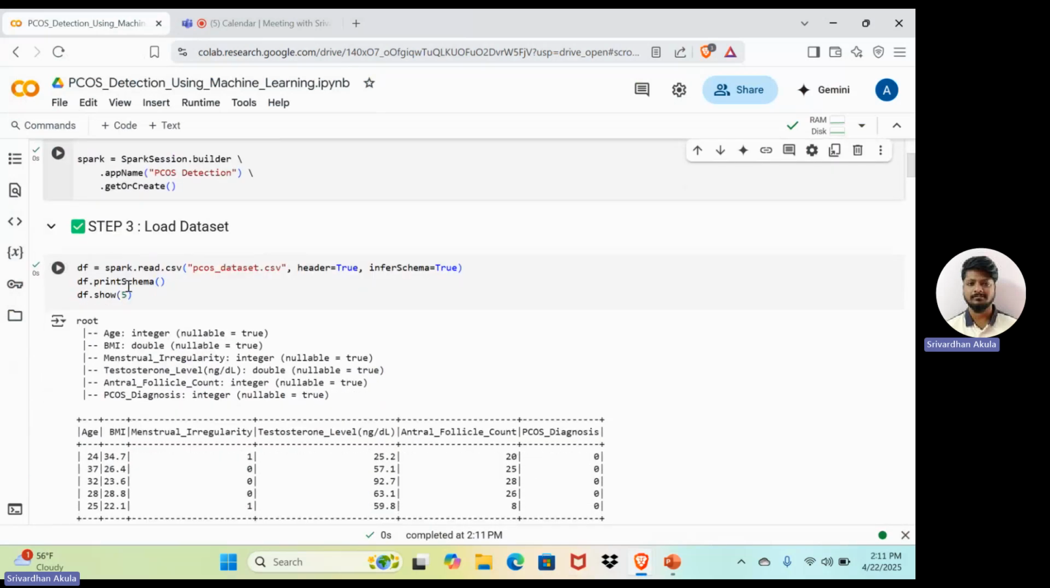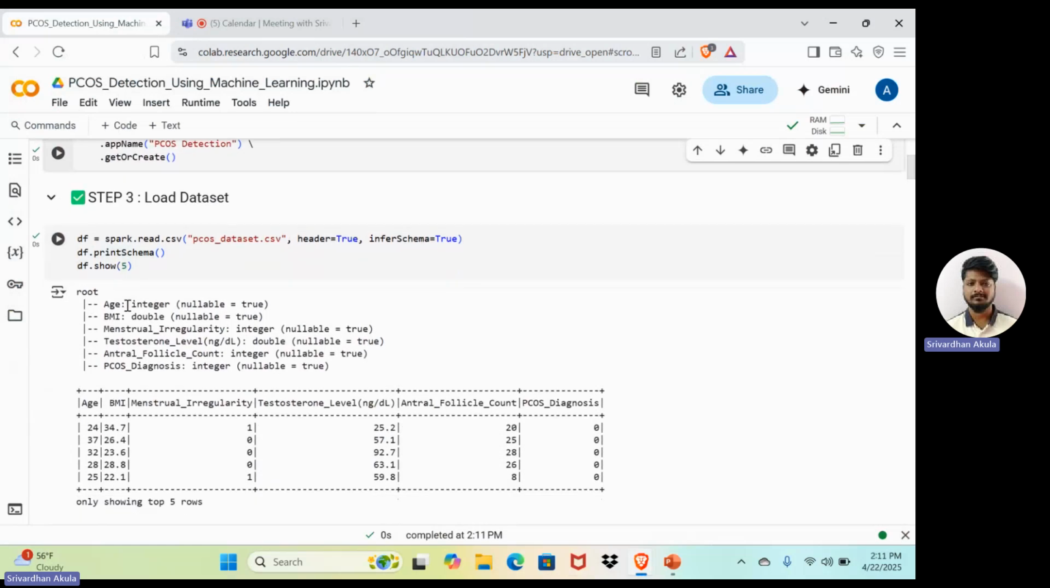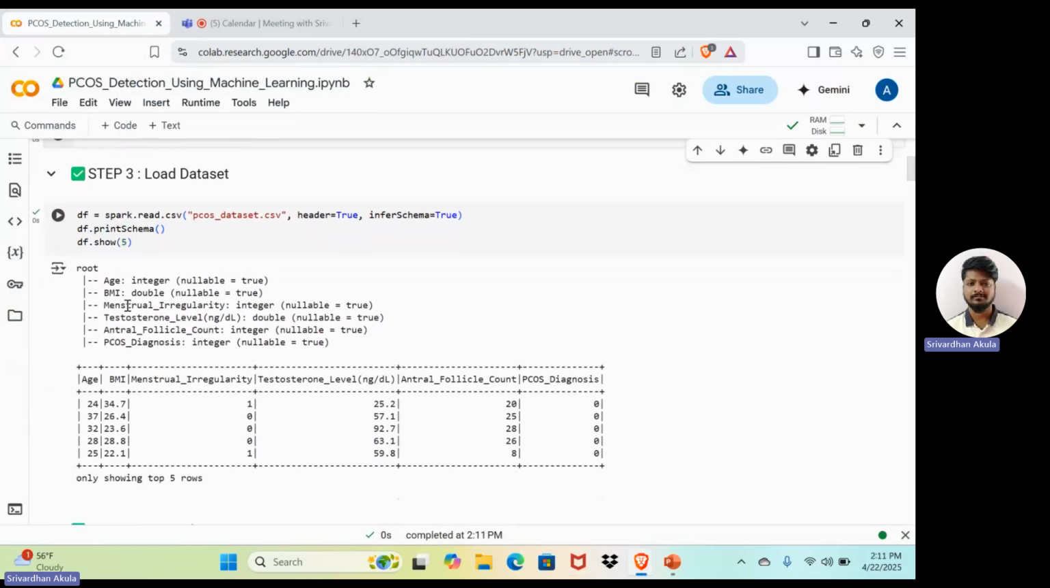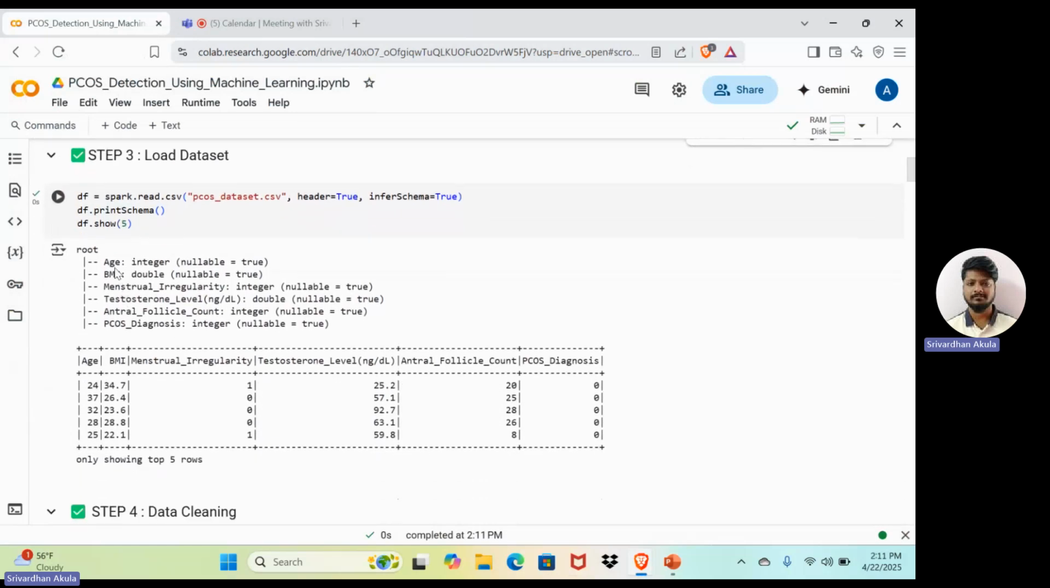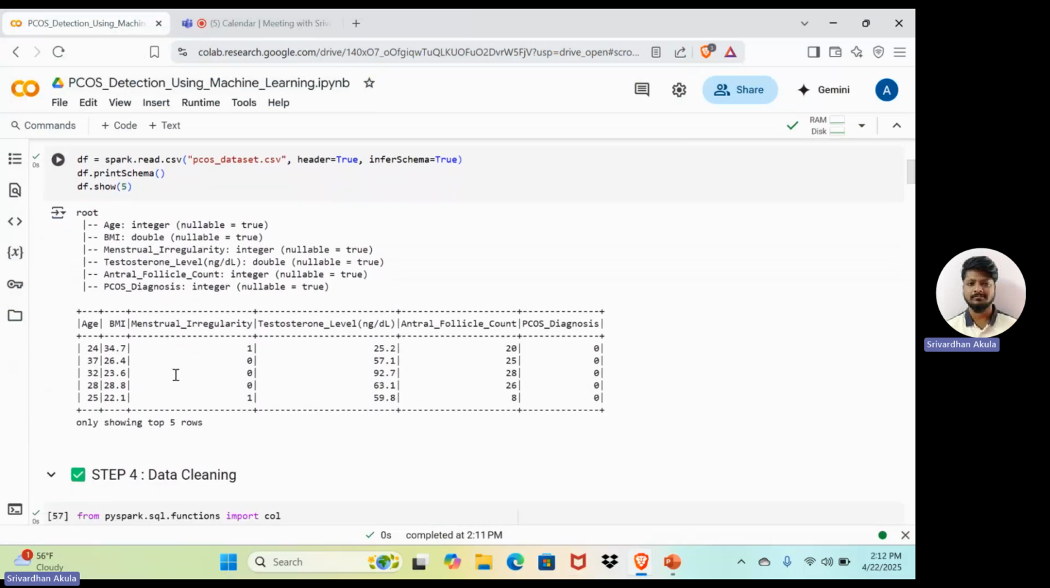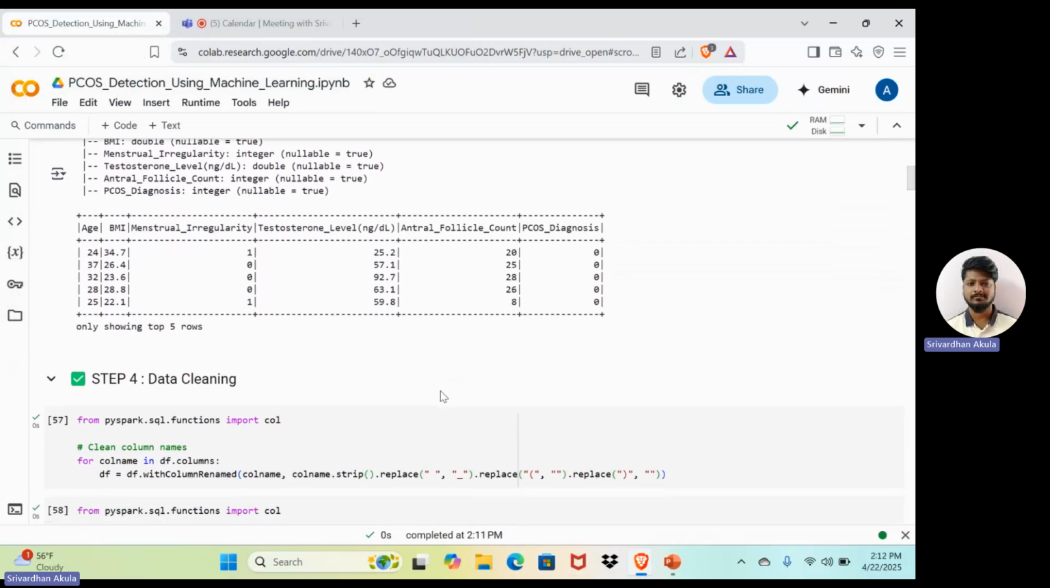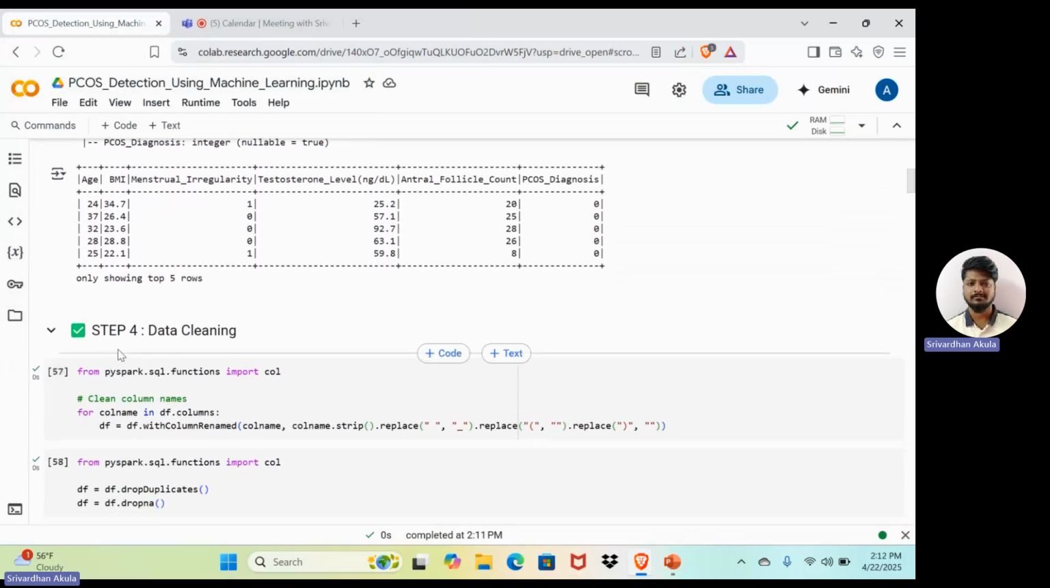Then we get the top 5 rows, with the columns where problems usually arise. We have taken age, BMI, menstrual irregularity, testosterone level, antral follicle count and PCO diagnosis, and you can see the top 5 rows showing the values of what the dataset contains. And then we have to clean the data, where we have handled the missing values.